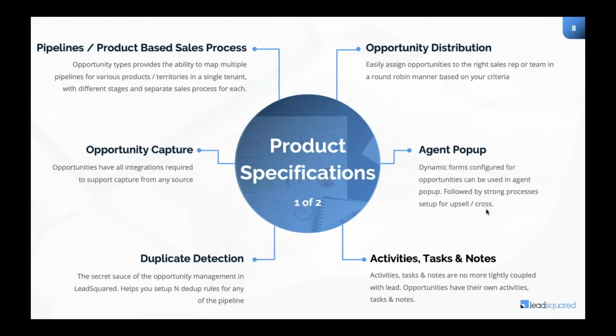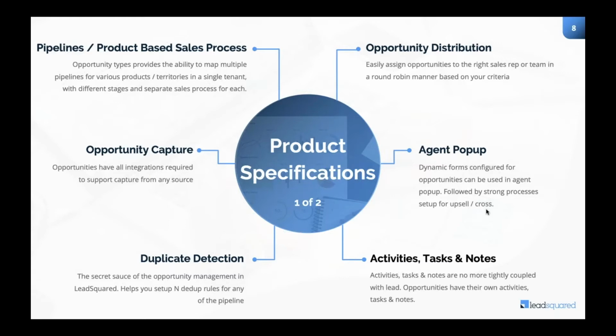So the next rule that you can trigger is something which you can set as: if the name of the person already exists within the same contact, then it is a duplicate opportunity. Primarily what I mean by this is, rule 1, if it fails, go for rule 2, rule 2 fails, go for rule 3, and you can go on till whatever number you want. So that is what duplicate detection is about.